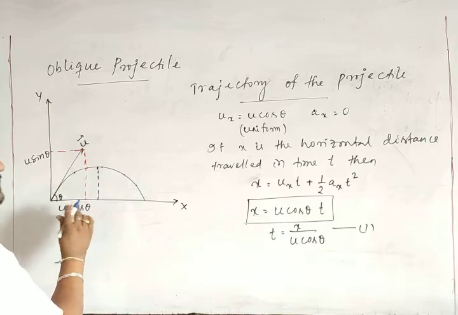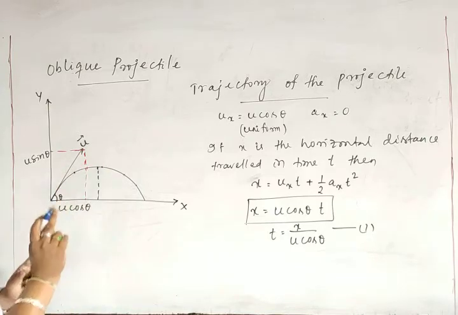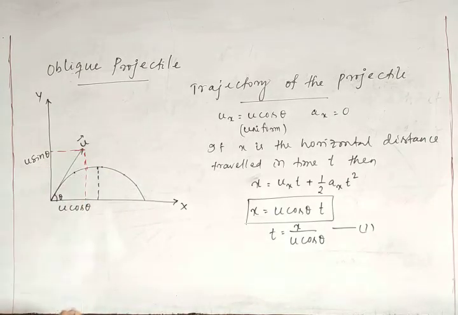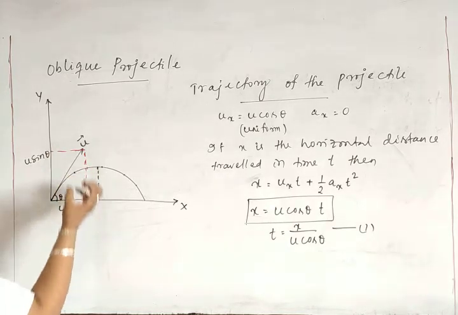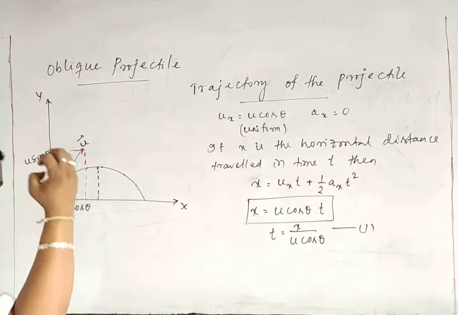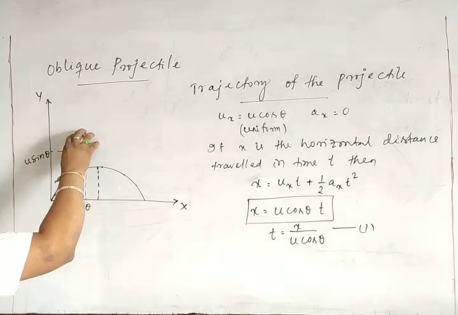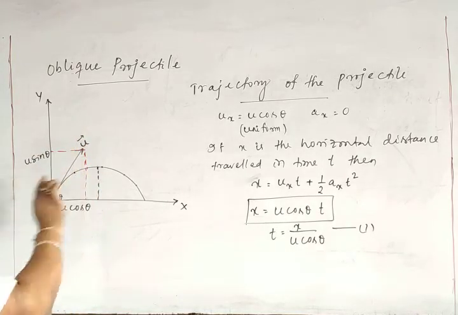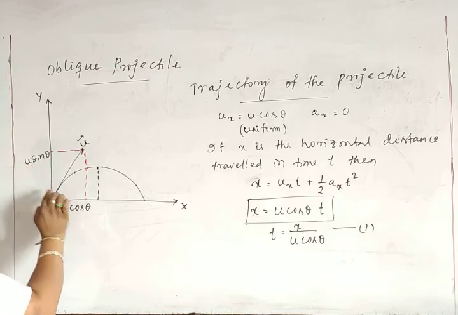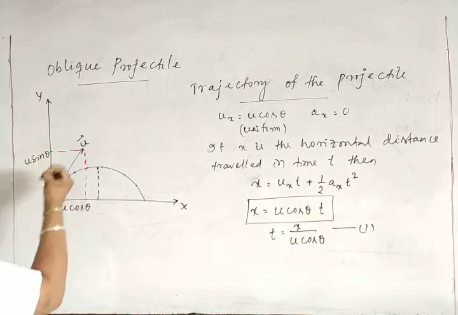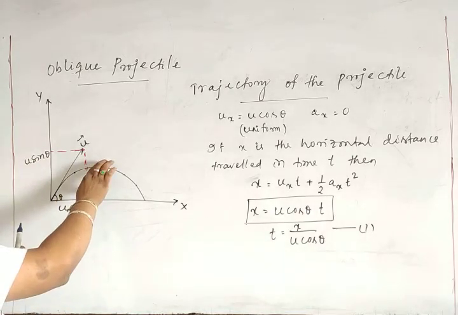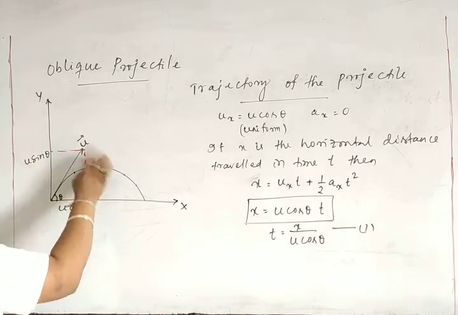After that, when it goes to the maximum height, what happens? The gravity pulls the body. When it goes above this height from the surface, the gravity pulls the body. It has some initial motion given, so it has a component u sin theta. This u sin theta component goes on decreasing. Then at the maximum height, this u sin theta becomes 0, which means the vertical velocity becomes 0.